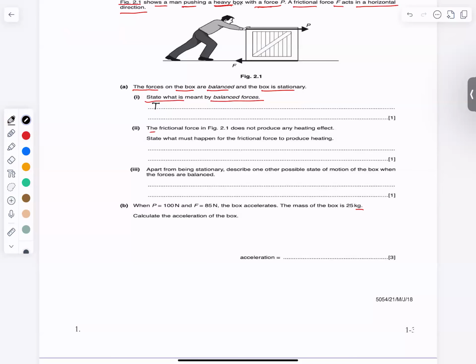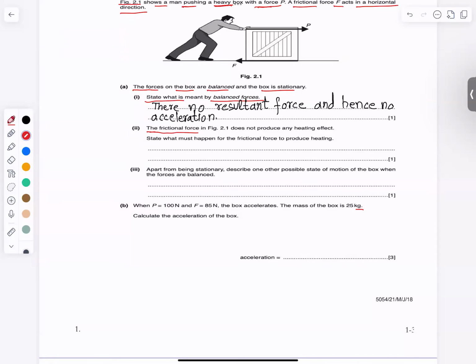Balanced forces means there is no resultant force and hence no acceleration. So when the forces are balanced, there is no resultant force and no acceleration at all. So speed या direction जो है वो change नहीं होगी। अच्छा, next part.